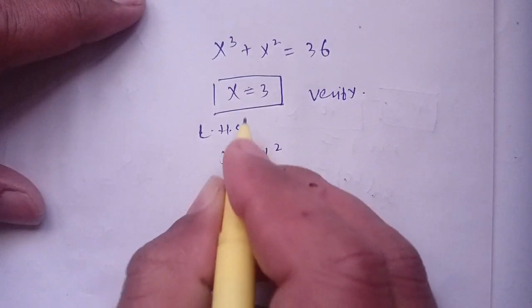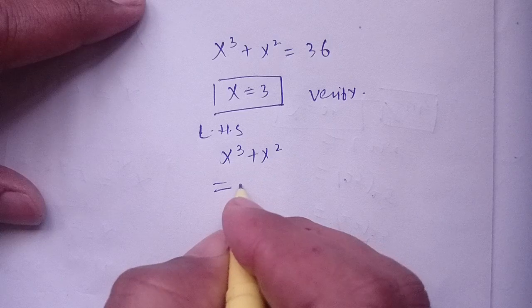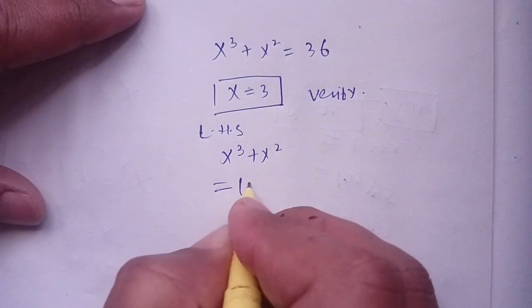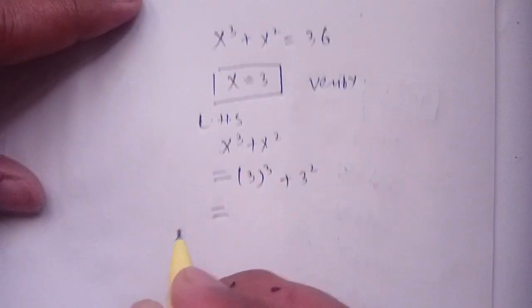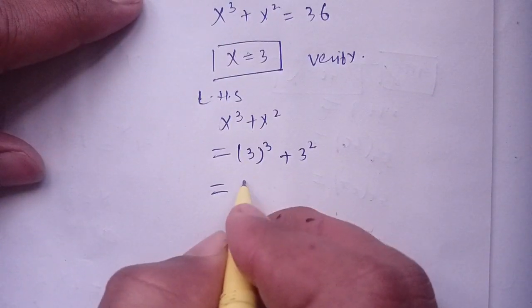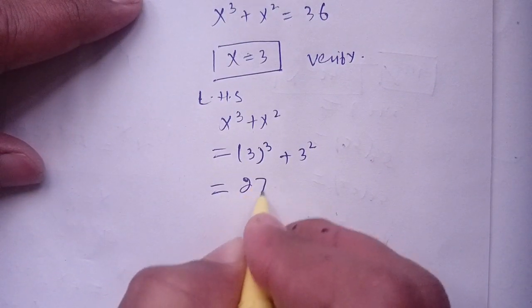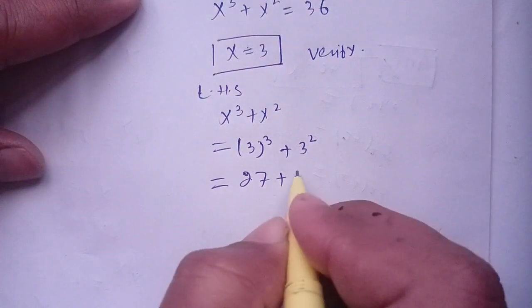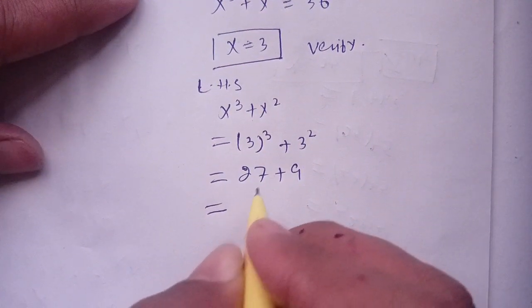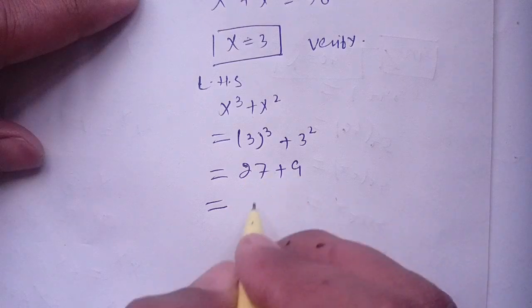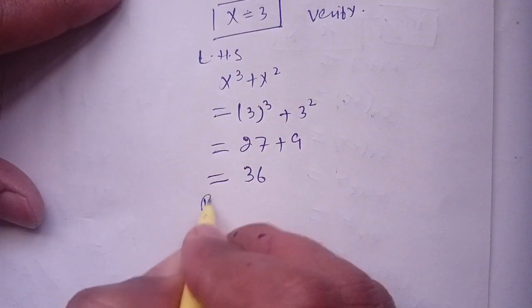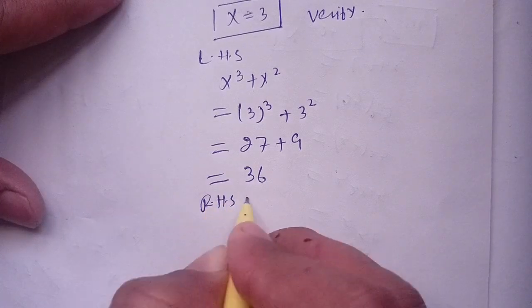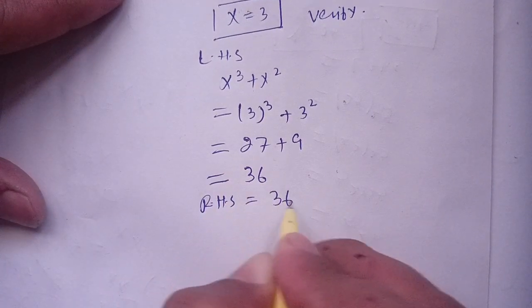Now on substituting x is equal to 3 in this equation, we get 3 cube plus 3 square, which gives 3 cube is equal to 27 plus 3 square becomes 9. Now it is equal to 27 plus 9, which becomes 36. And our right hand side is also given as 36.